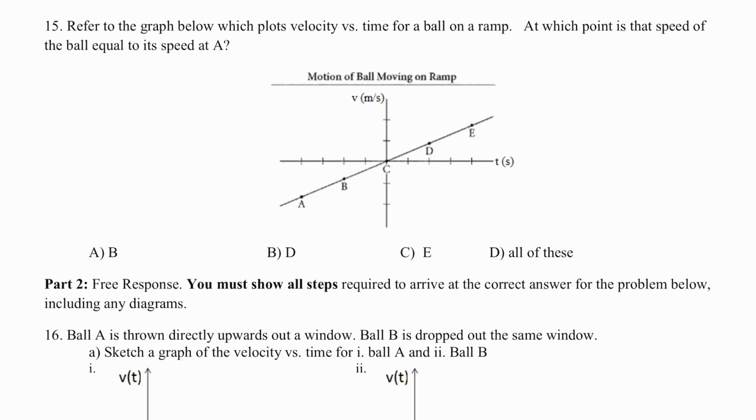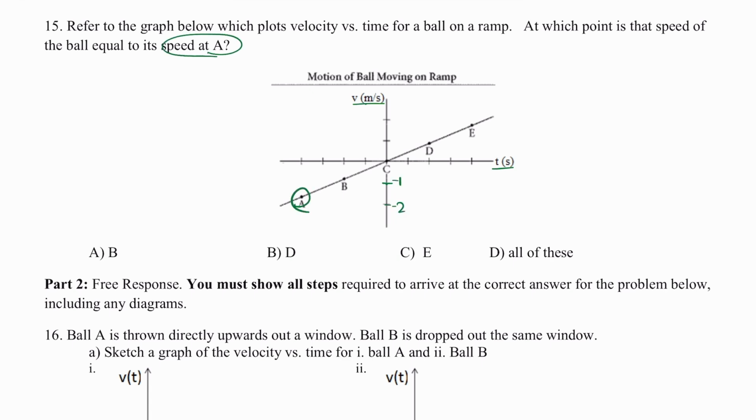Number 15. Refer to the graph below which plots velocity versus time for a ball on a ramp. At which point is the speed of the ball equal to its speed at A? Notice we're given a graph of velocity versus time. So each of my readings on the y-axis is going to include a direction. So I'm looking specifically at point A. Point A, I'm going to say has 2 units.